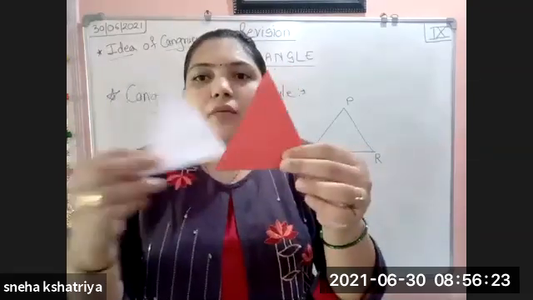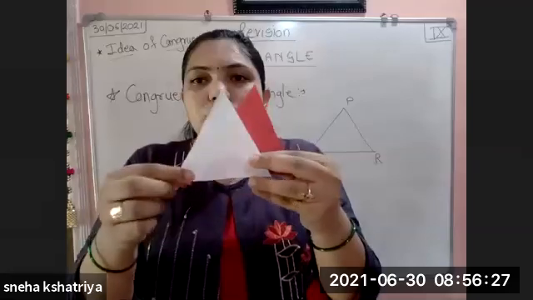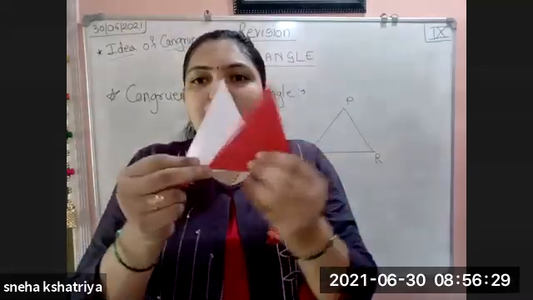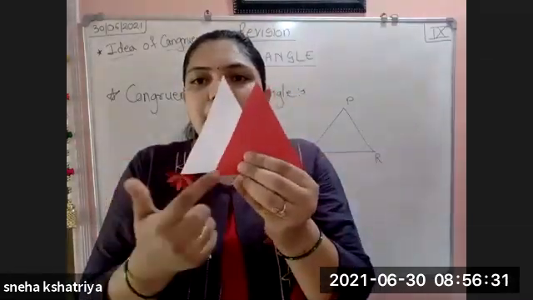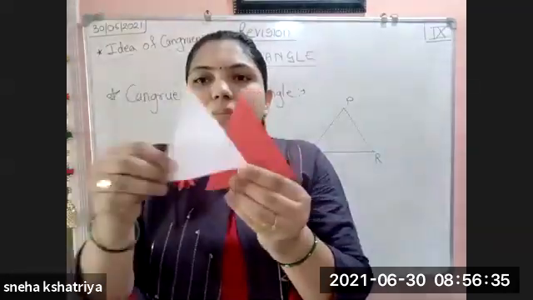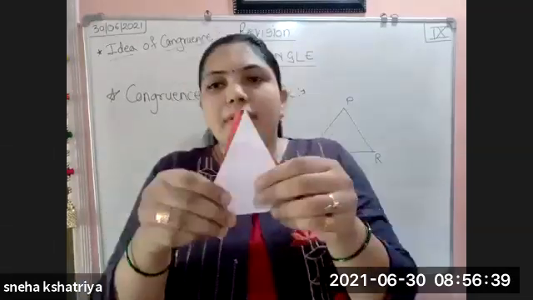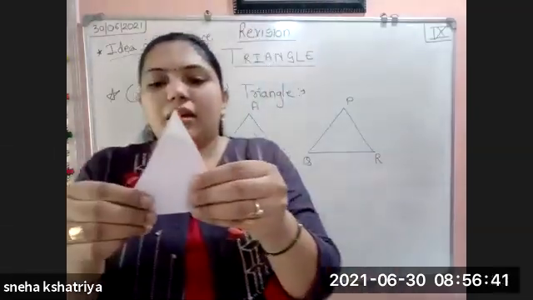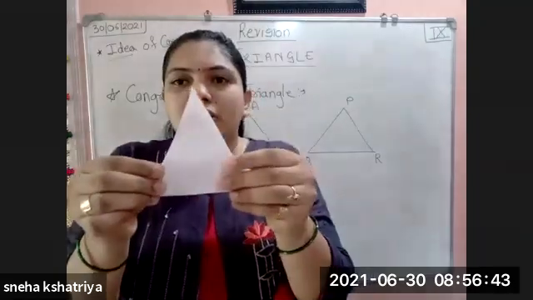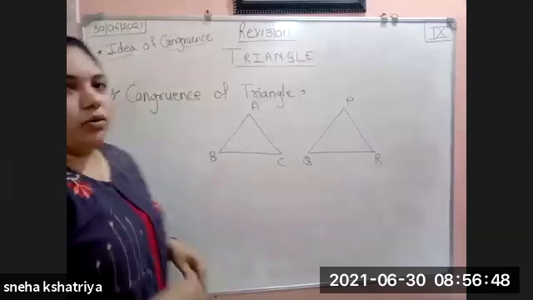Now see, whatever the angle here is, the same angle is here. The angle here and the angle here are the same, this angle and this angle are the same, and this angle and this angle are the same. So what we are telling you is that if we put both the triangles on each other, they form an identical one. That is the congruence of triangle.